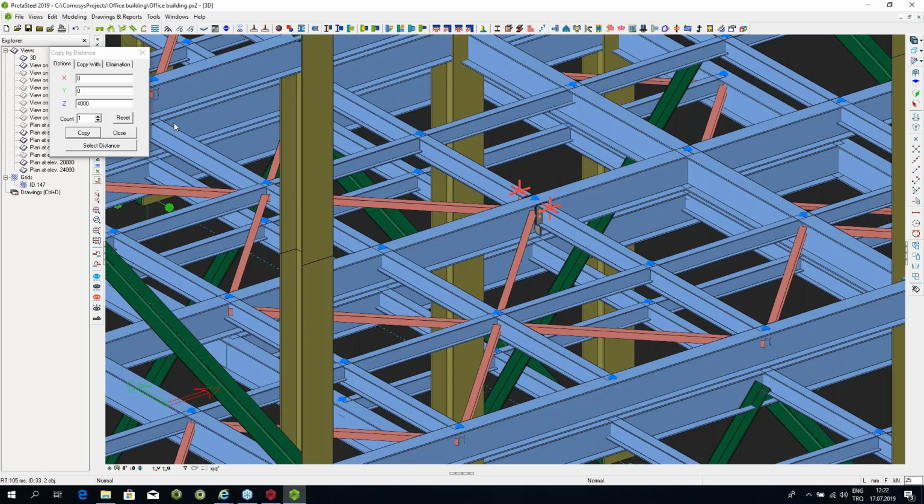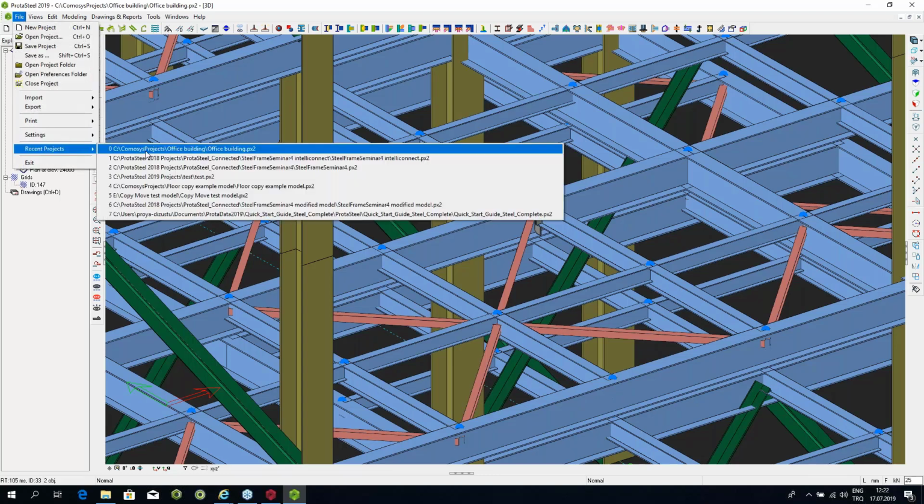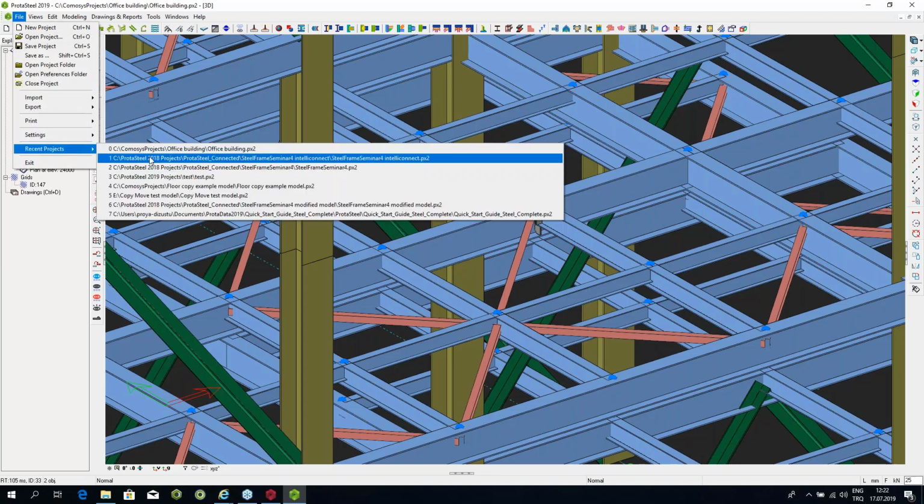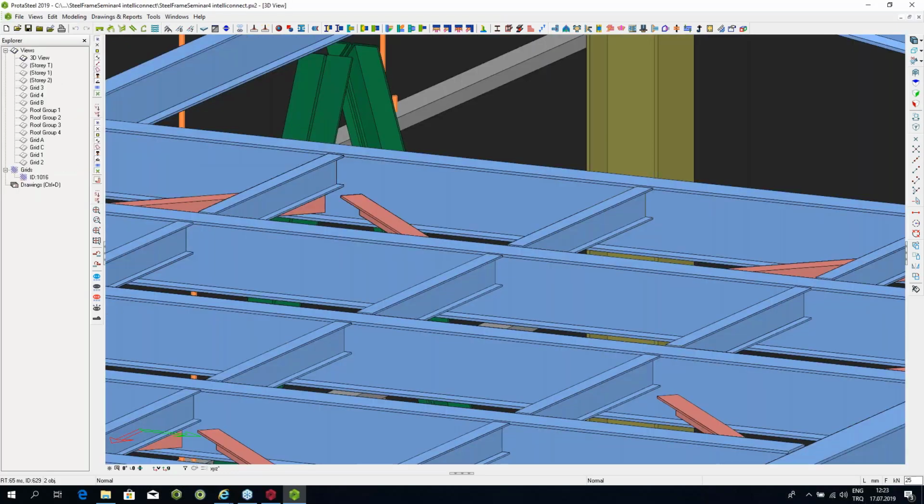So let me get back to what I was saying. What we do here is improve the connection drawings. We're going to add a few new macros. So whatever macros you want, which you feel are not covered by ProtaSteel, you can let us know and we can add them.